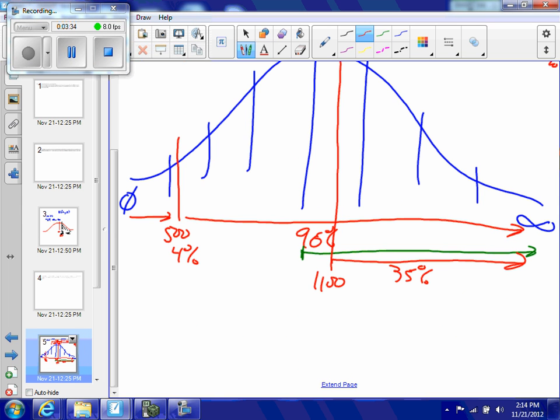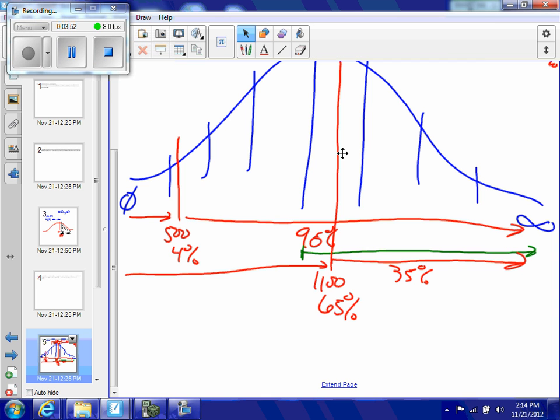If 35% of the time we're going to have more than 1,100 clients, that means 65% of the time we're going to have up to 1,100 clients. So 1,100 represents the 65th percentile.